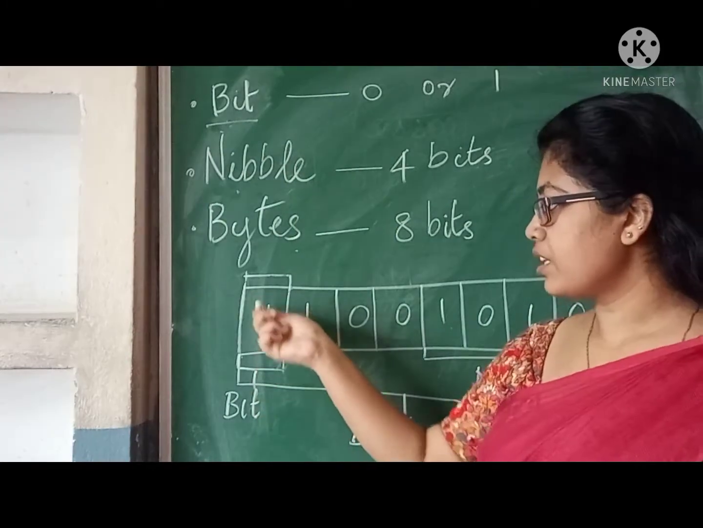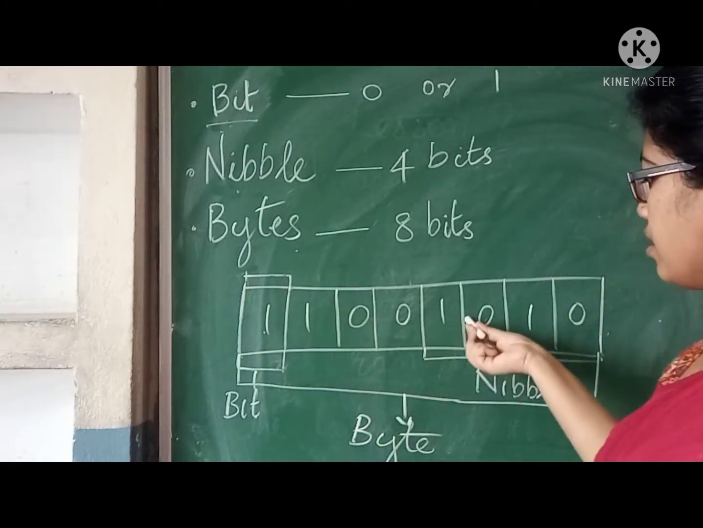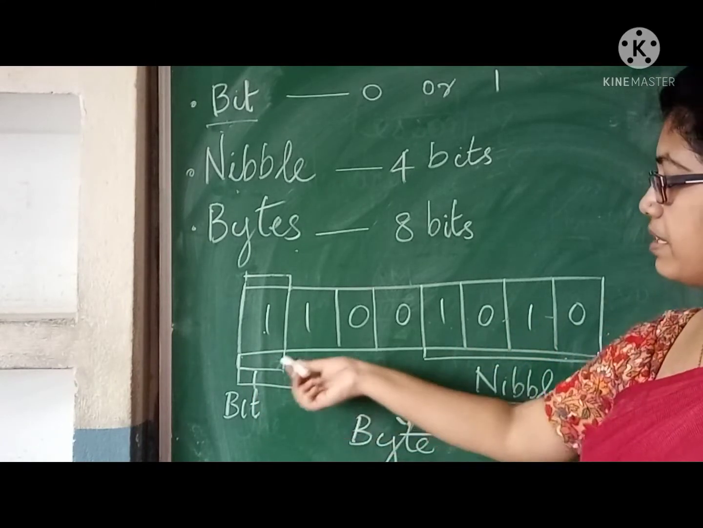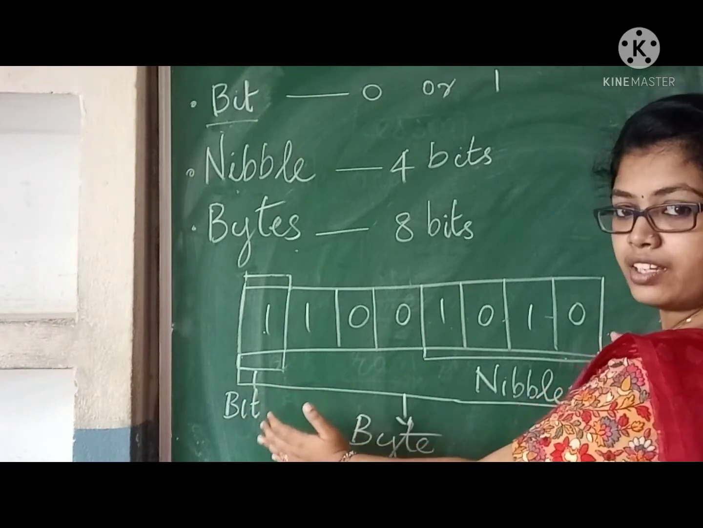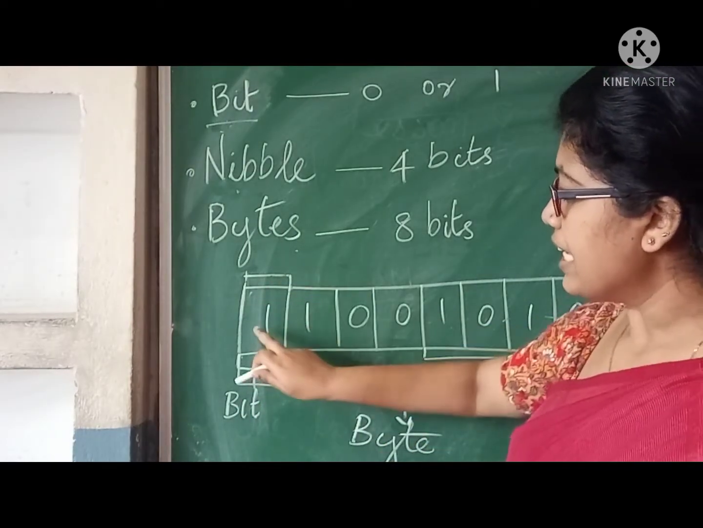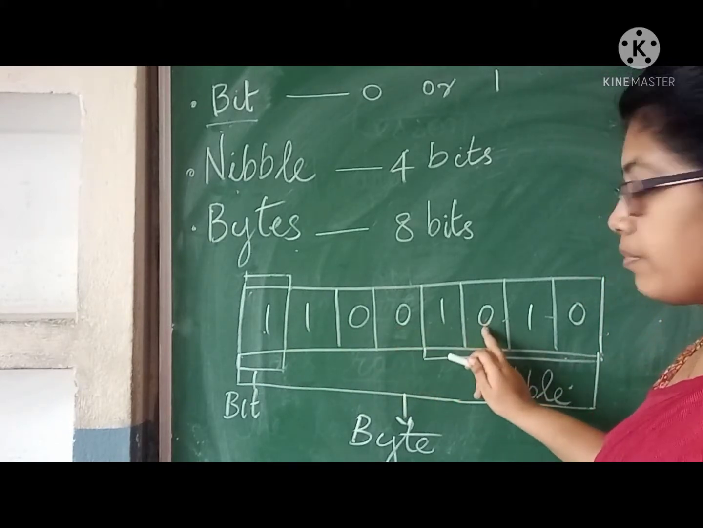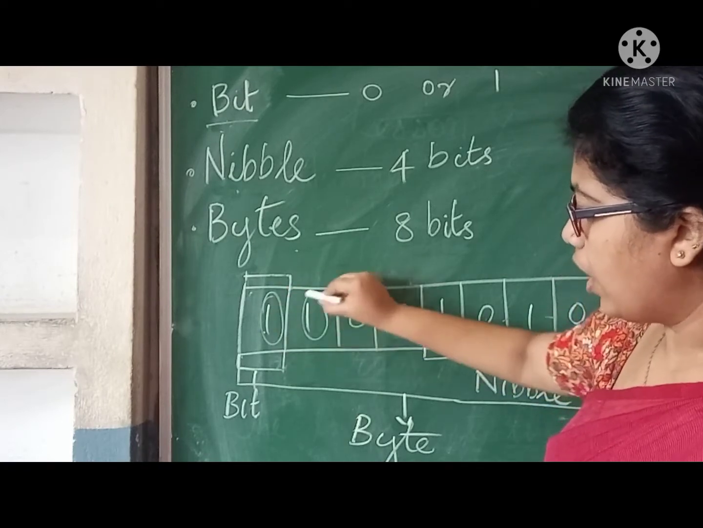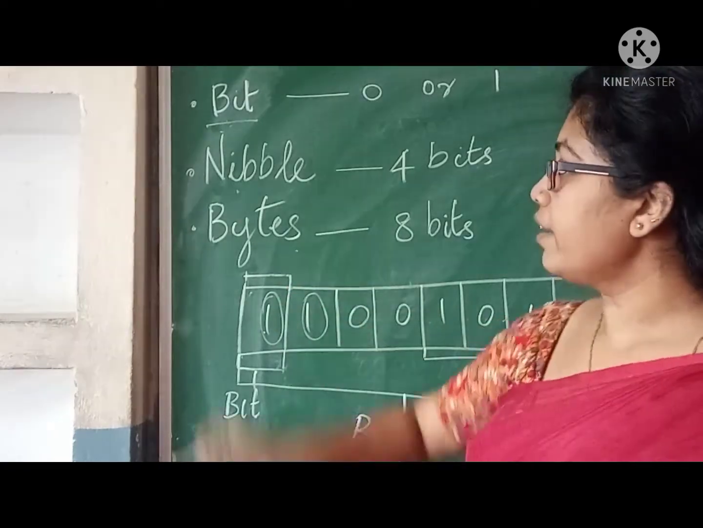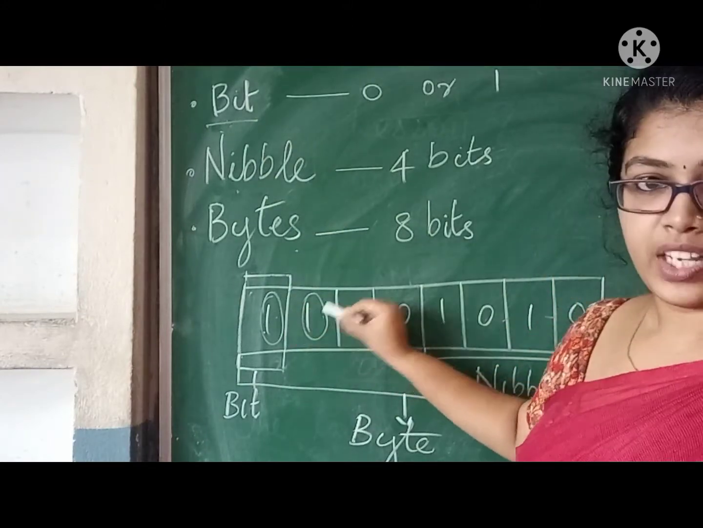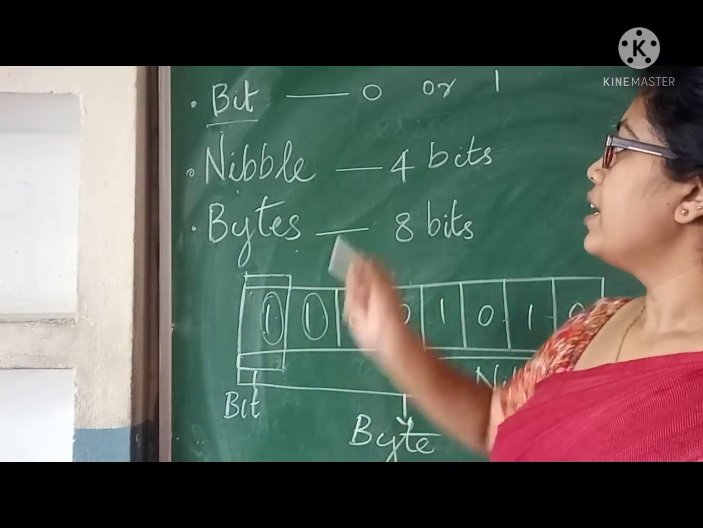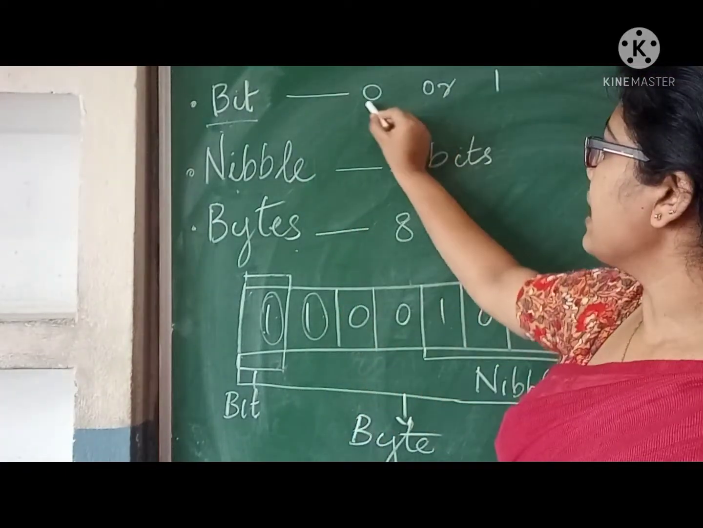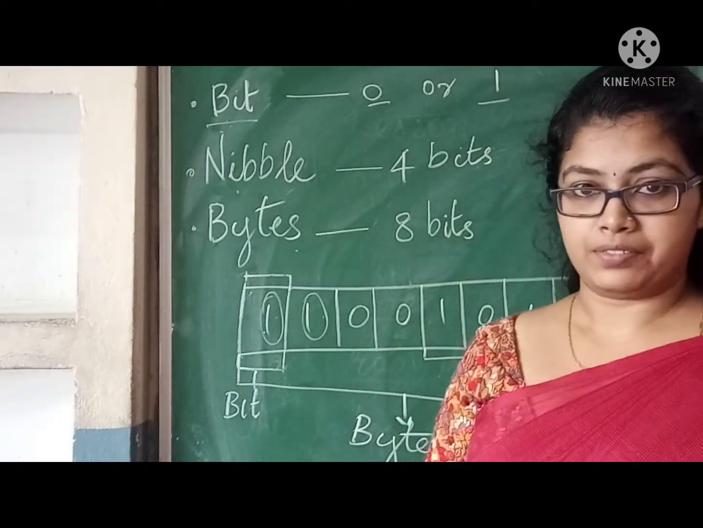See this picture. These 8 bits are here. Each box or each digit, we call it a bit. So bit means 0 or 1, a single digit, 0 or 1.